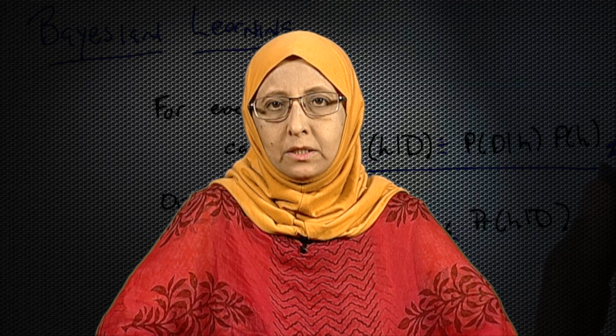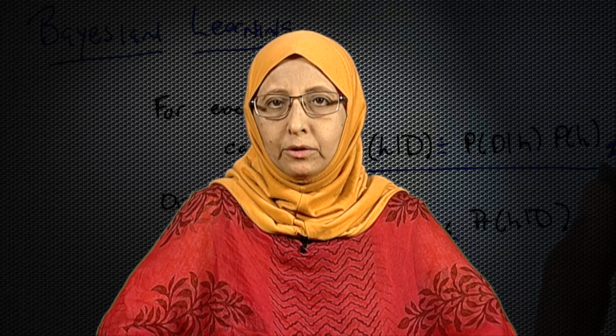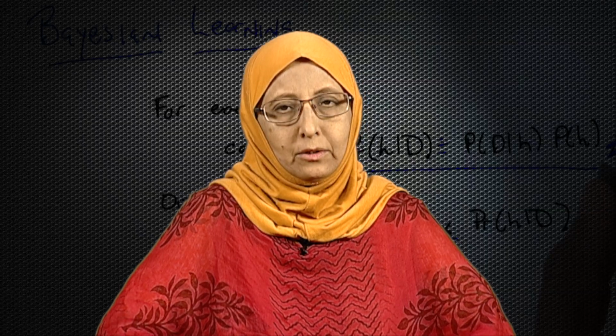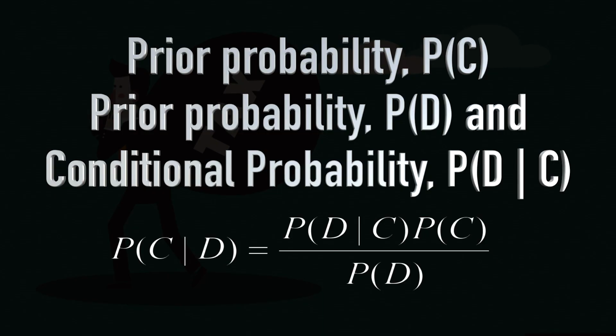So, the 11th instance is given to me, and I have to find out the probability that it belongs to the class cheat or it belongs to the class no cheat. Now you see the equation. On the left side you have this probability, and on the right side you have probability. On the numerator you have probability D given C times probability C, and on the denominator you have probability of D.